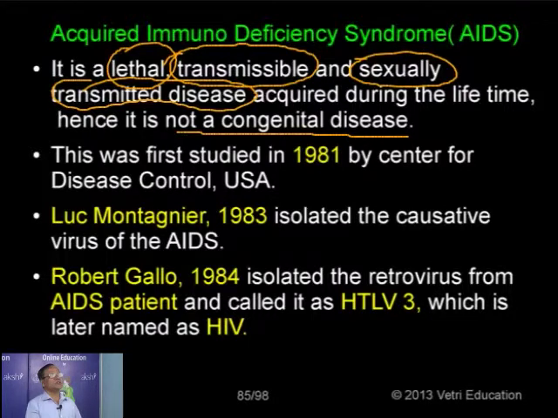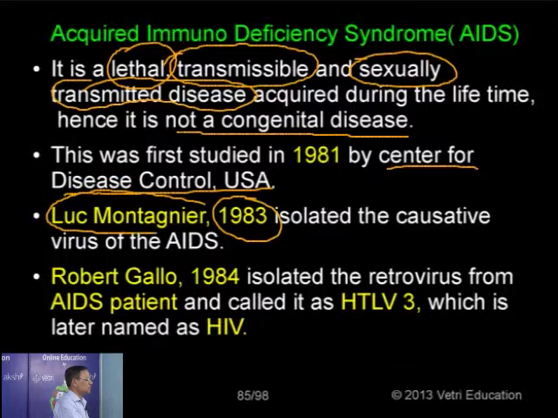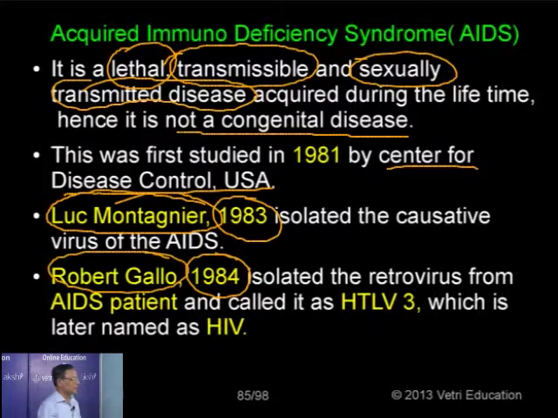The disorder was first reported in 1981 while being studied by the Center for Disease Control in the US. That center was responsible for the identification of this disease. But in 1983, a French scientist, Dr. Montagnier, was the first person to isolate the causative virus for AIDS. In 1984, it was confirmed by another scientist, Robert Gallo of the National Institute of Health in the USA, who was the first to isolate the virus from an AIDS patient's body.